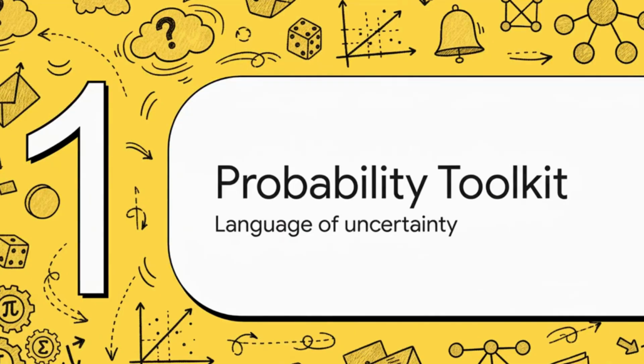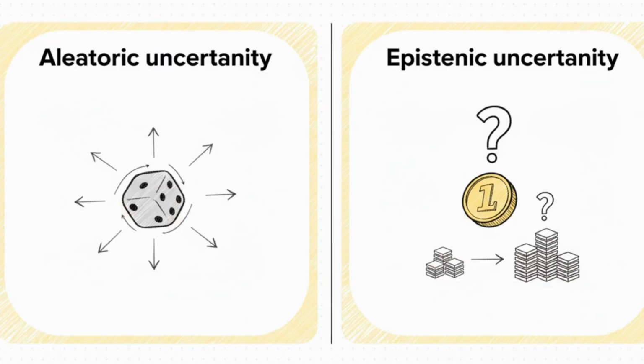Okay, first things first. If we're going to talk seriously about uncertainty, we need to be speaking the same language. And that language, my friends, is probability. It's the whole toolkit we use to put a number on what we don't know. So it turns out, uncertainty isn't just one big blob of confusion. There are actually two distinct flavors.